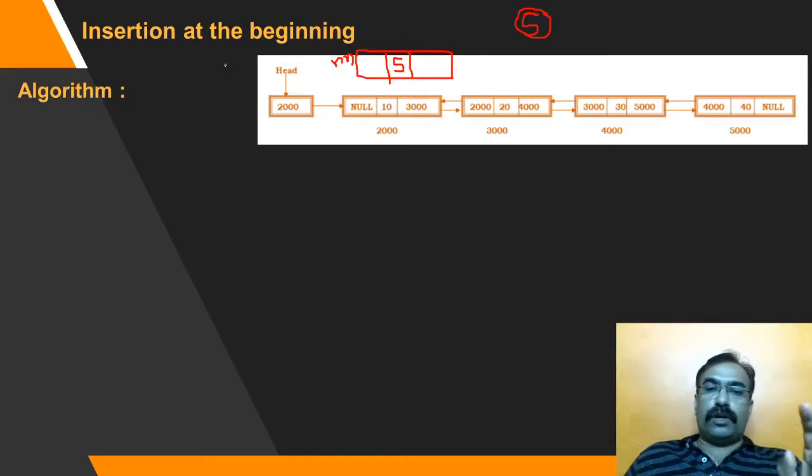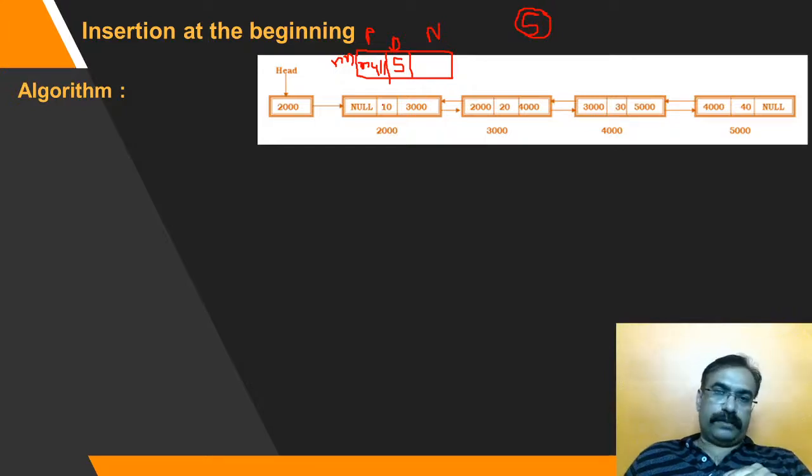So what is the feature of the first node of the doubly linked list? Its address is stored in the head pointer, and second, its previous field is null. So this is the previous field, this is the data field, and this is the next field. So new node dot previous is set to null, because this is the feature of the first node. It doesn't have a previous node.